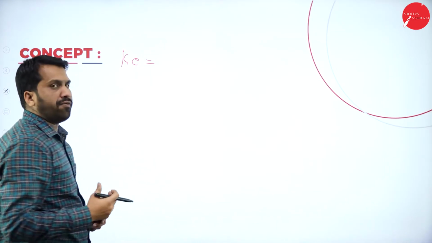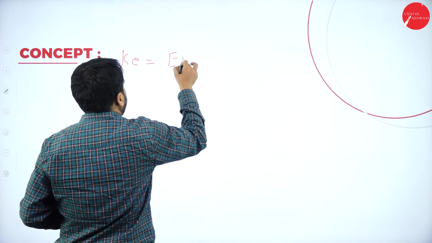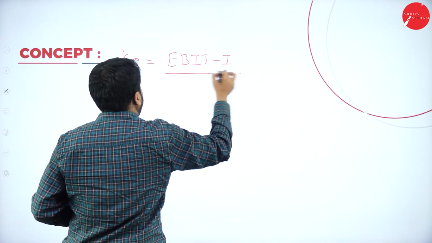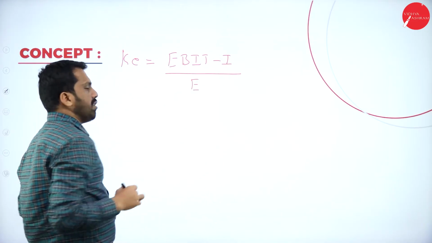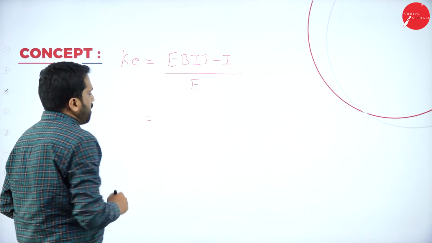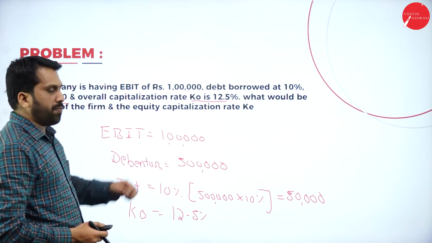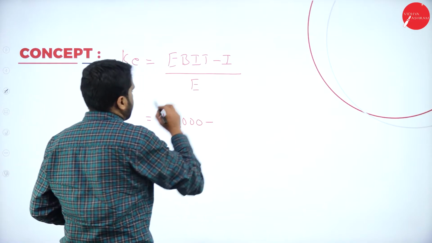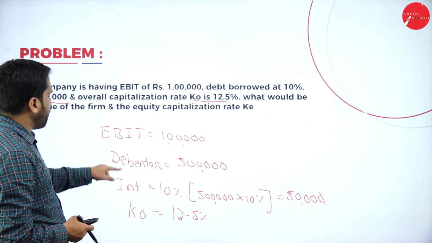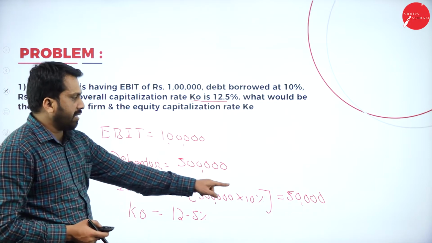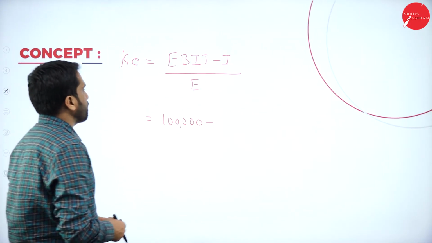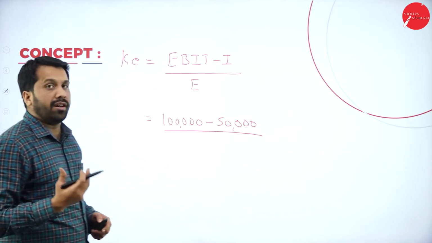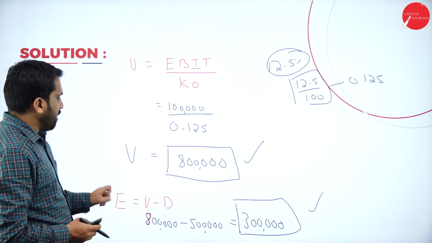Cost of equity. What is the formula of cost of equity? EBIT minus your interest divided by equity. This is your formula. Now, EBIT, I'll go back. EBIT is rupees 1 lakh. 1 lakh minus I means what? I stands for interest, 10%, in the sense 50,000. And divided by equity. What is your equity? Equity 3 lakh.